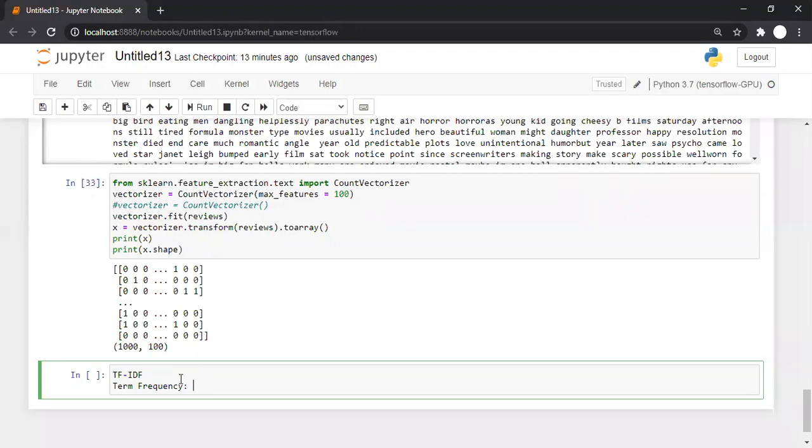But let's say someone is Akshay Kumar's fan and he liked some Salman movie, what will he do? 50 words, that's it. Means what? Both people liked the movie, but one person used fewer words, another person used more words, because of which that count is off. So what they are saying is, don't only go on occurrence count, divide that by the number of words in a review. This is called normalization. So it is the number of occurrences of a word divided by the total number of words.